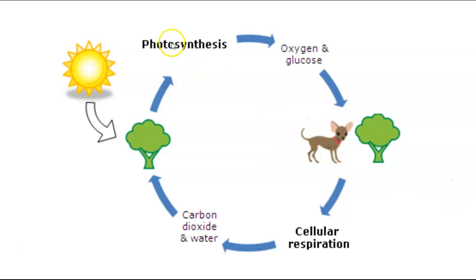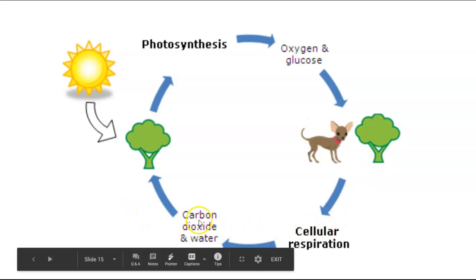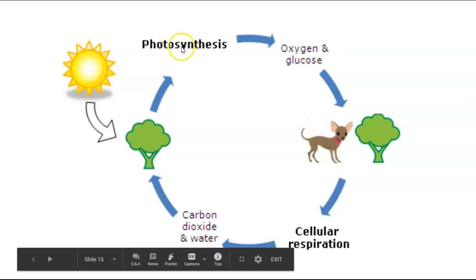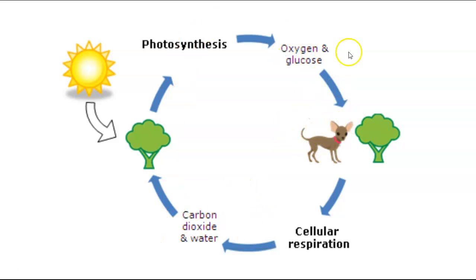Here's another little diagram that shows this, right? A tree does photosynthesis, okay? From photosynthesis, it creates oxygen and glucose. And then plants and animals use those oxygen and glucose and they break it down to make ATP energy. And then they also make CO2 and water. And then the plants can use that to do more photosynthesis. So it's a loop, right? And trees and plants, right, use the CO2 and the water that animals breathe out. And then animals are able to use the oxygen and the glucose that's created by the plants.